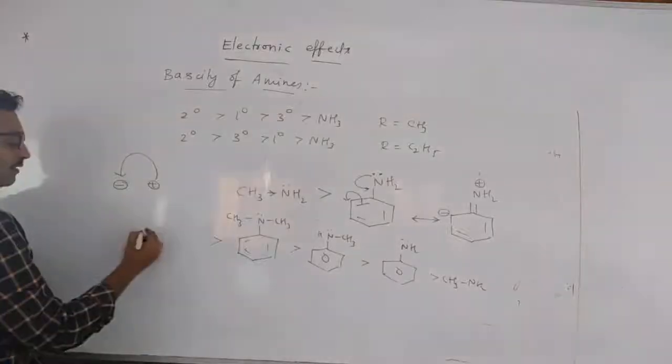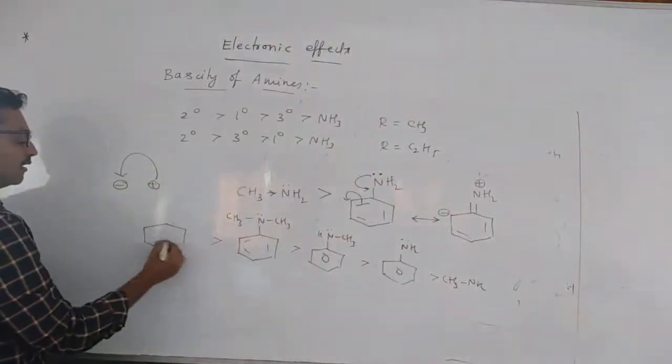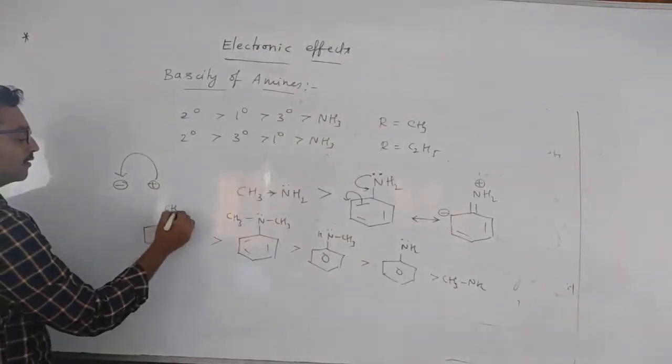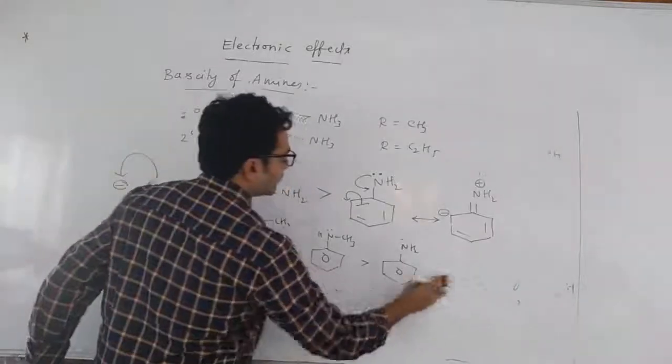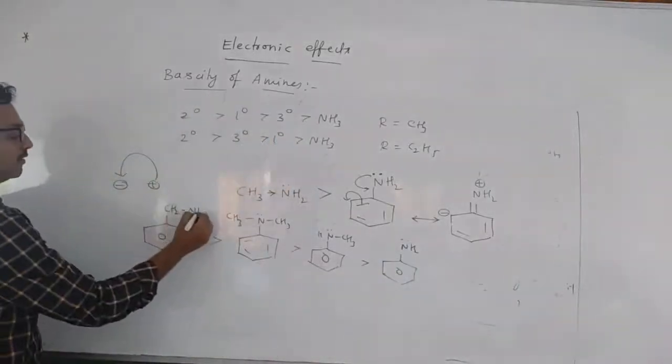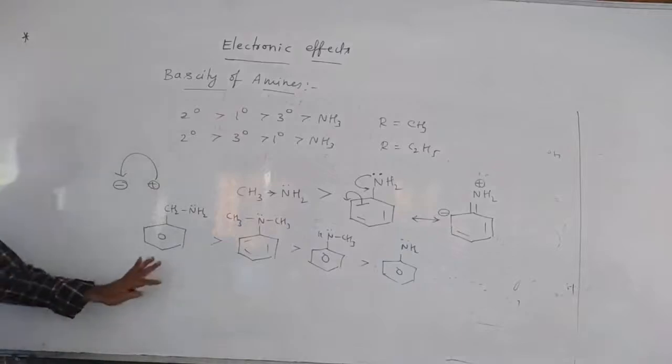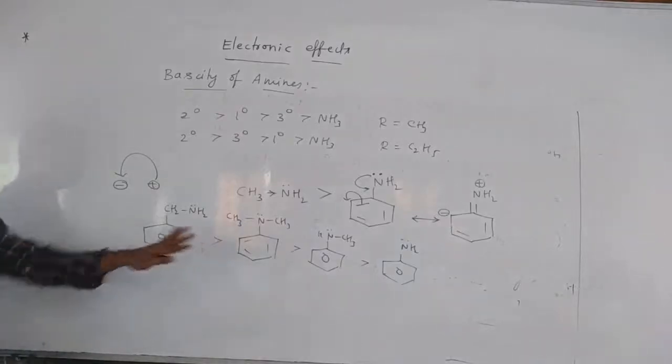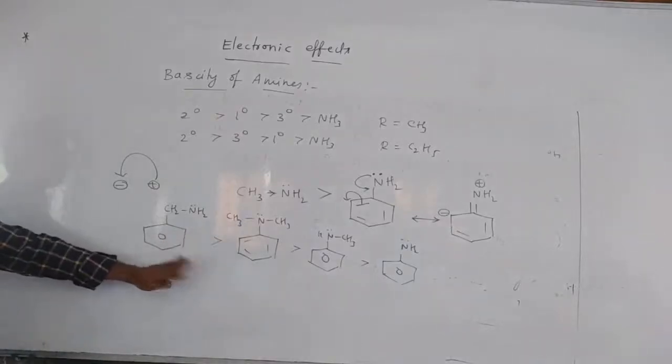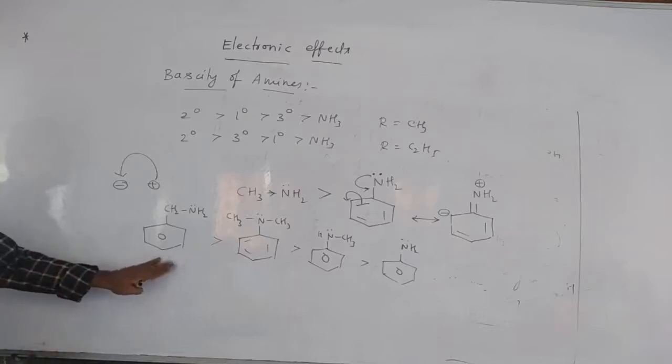And if it is aromatic, you compare these 4, the last one you do. This is a previously asked question: benzylamine. Of these 4, which is more basic? This is the previous NEET question. So benzylamine is more basic.